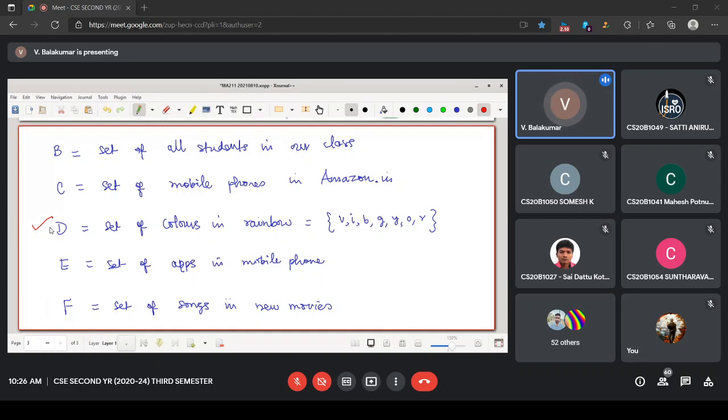For example, I am giving you set of natural numbers. And I also give you the number 0. I want you to tell me whether 0 belongs to natural numbers or not. What do you say? No, sir.